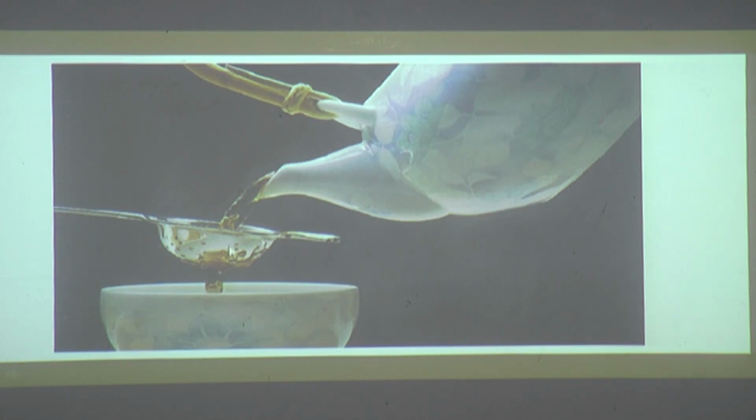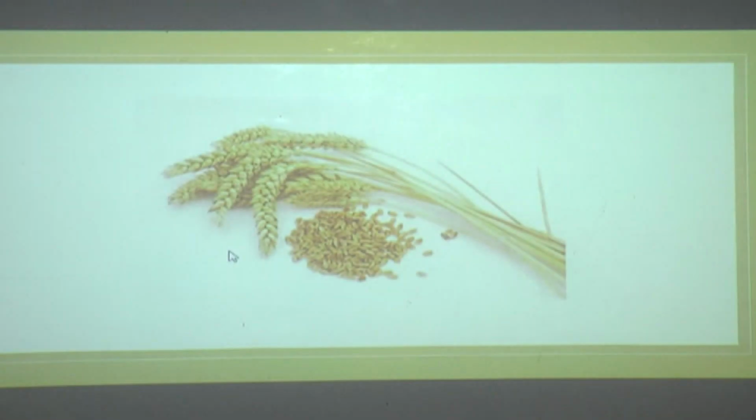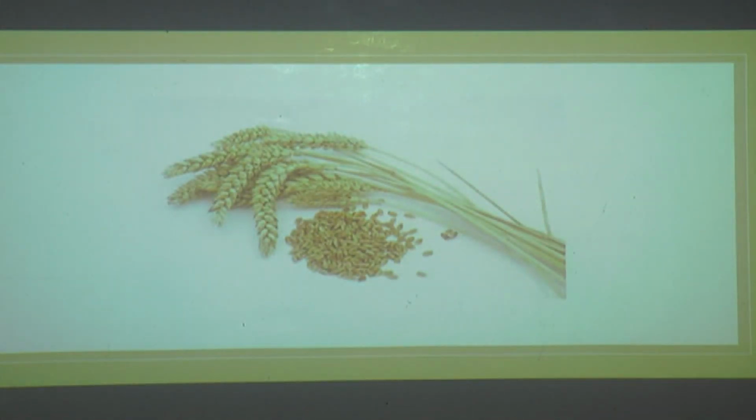So we separate the mixture here. While straining, the tea leaves get separated in the strainer. In the same way, grain is separated from stalks while harvesting. This is the stalk, and the grain is separated from the stalk while harvesting. These are the different instances where substances are separated.